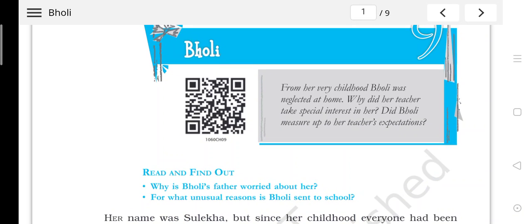Now there are two questions given just at the beginning of the story. I'll just read them, but the answers would be hidden inside the content, which I am going to read afterwards. Why is Bholi's father worried about her? For what unusual reasons is Bholi sent to school? You will get the answers to these questions in the story, and as the story develops, try to find the answers. Okay, children? Now let us understand the story Bholi.